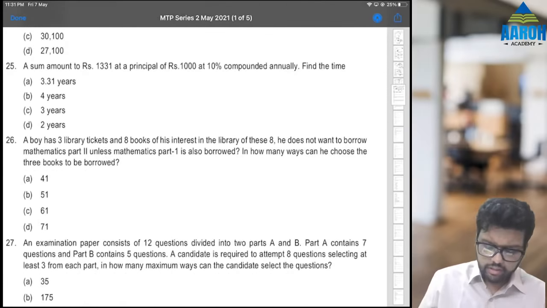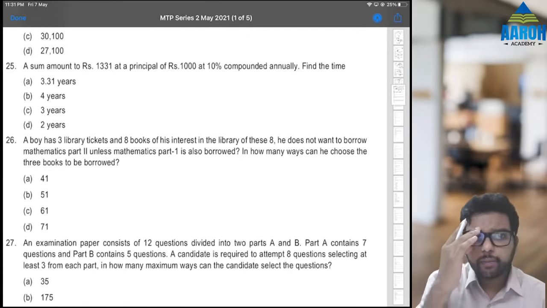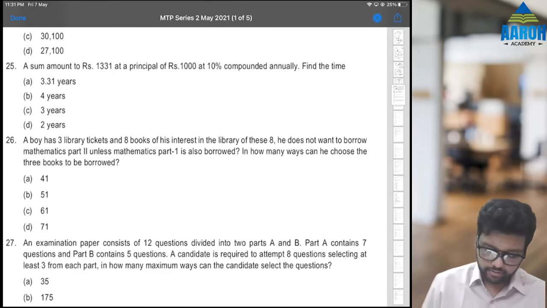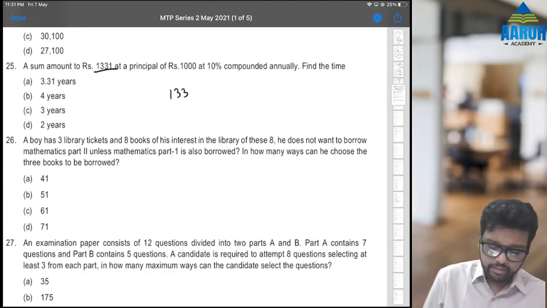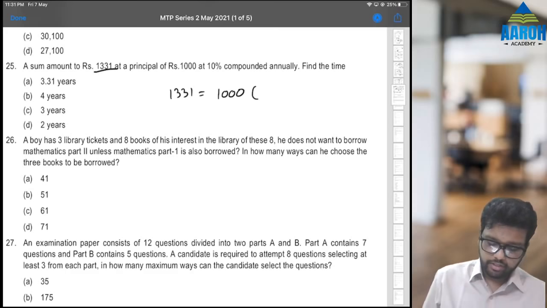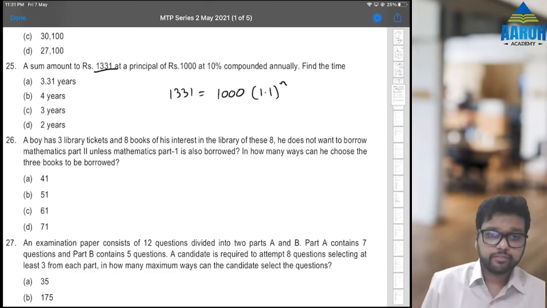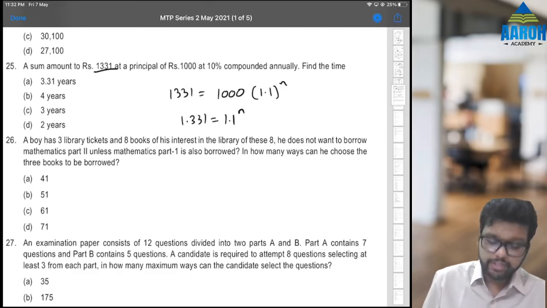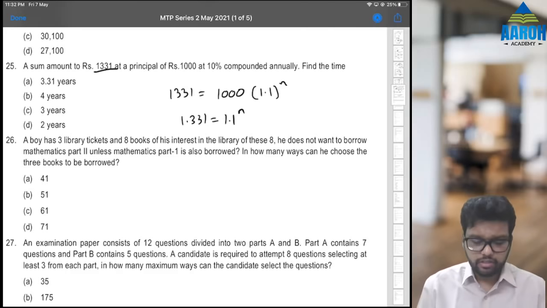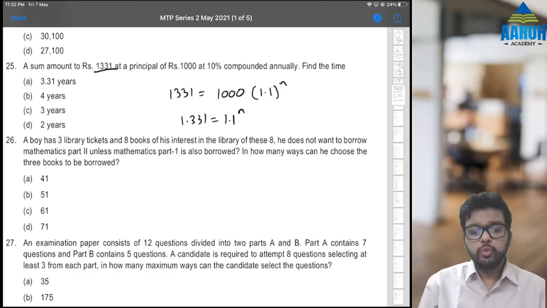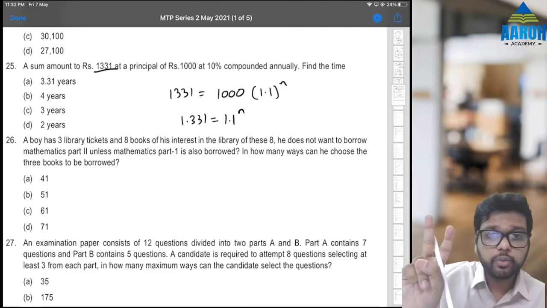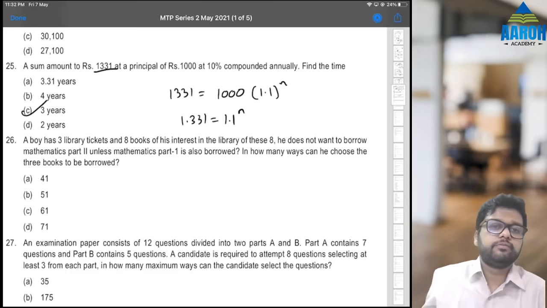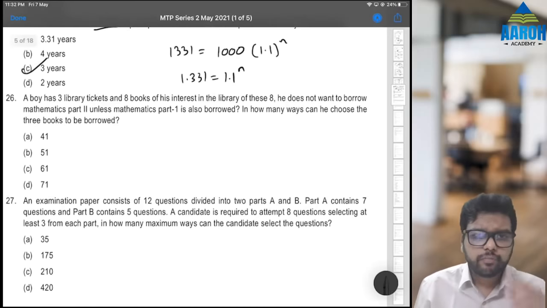Next. A sum amounts to 1331 at principal of 1000 at 10% compounded annually. Find time. So amount is 1331. Amount is equal to principal into 1 plus i raised to n. So 1.331 is equal to 1.1 raised to n. Again go on calculator. 1.1 into 2, 3. That is, if you press n 2 times, you get the answer. That means 3 is the correct answer. 3 years. Next. Time value of money is finished, I guess.